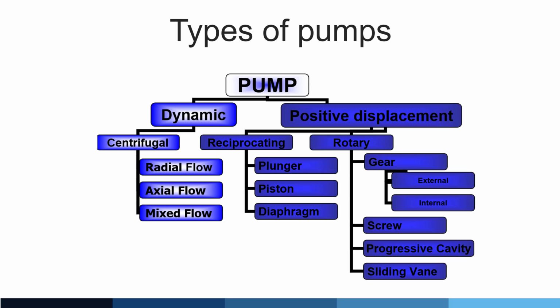Further, positive displacement reciprocating: plunger, piston, diaphragm. In rotary type: gear, external, internal, screw, progressive cavity, sliding vane. These all come as different types of pumps.